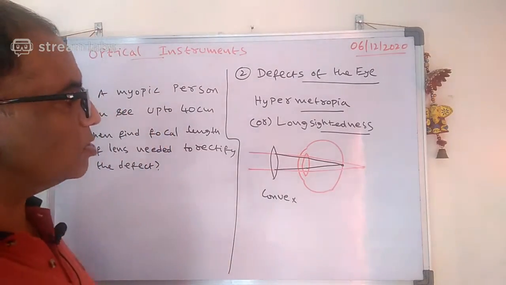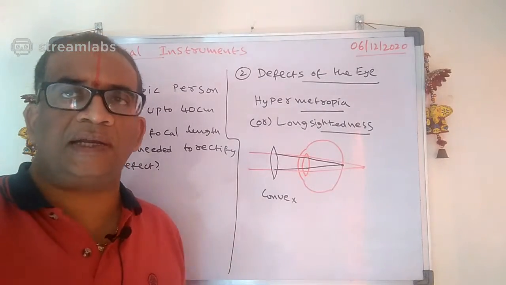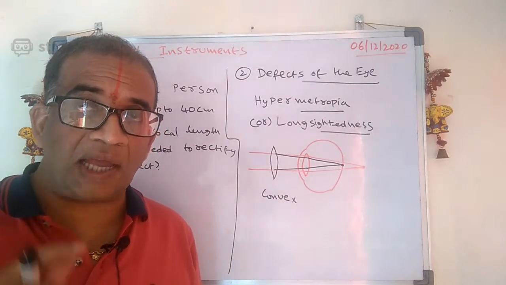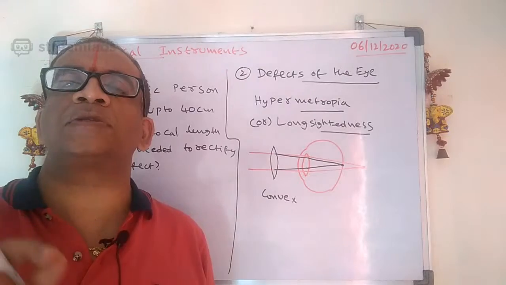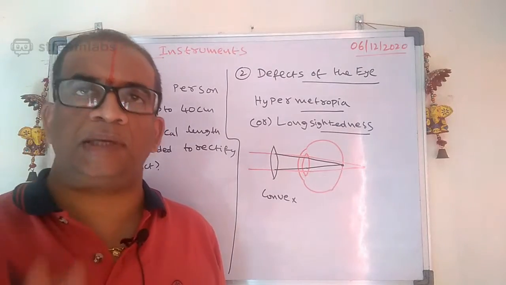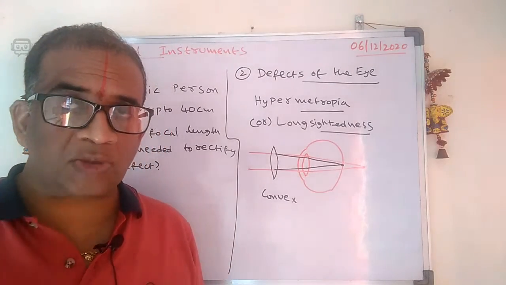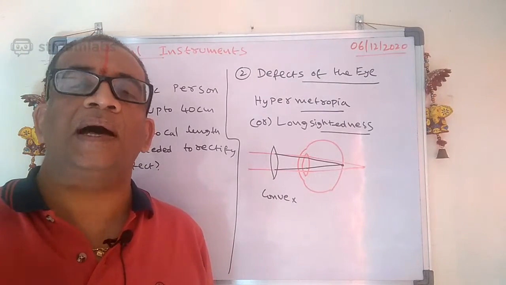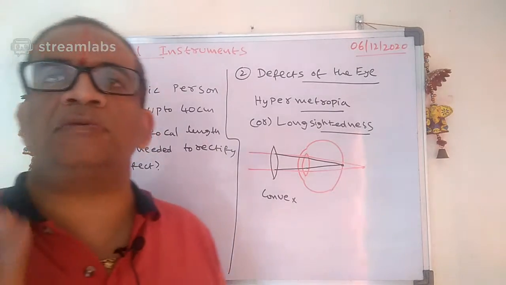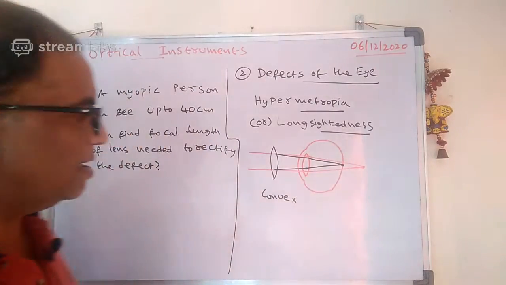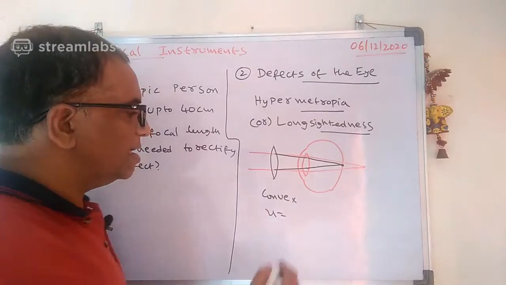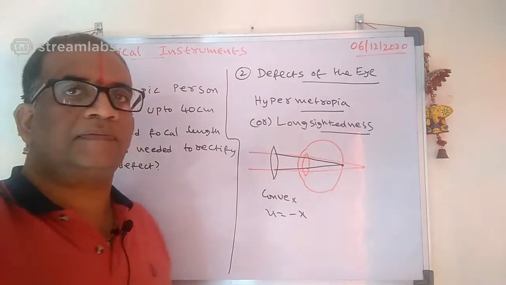Then tell me, how do we solve a problem related to long-sightedness? Regarding long-sightedness, the V value is always the image distance, whatever they give. Sorry, it is not the least distance of distinct vision. In this case the U value is the given value, in minus x.